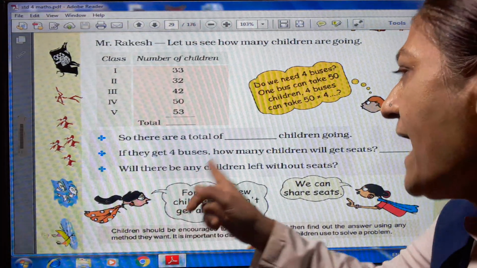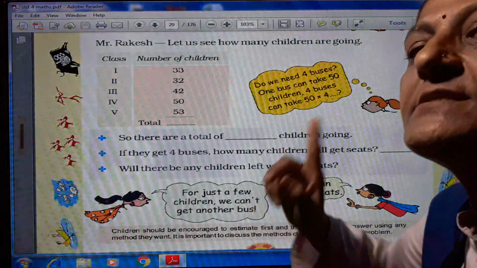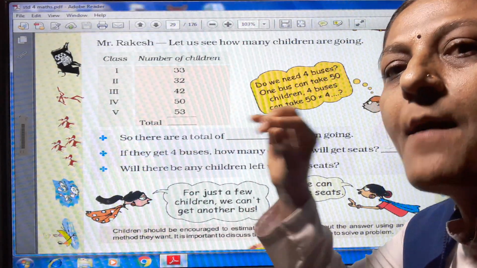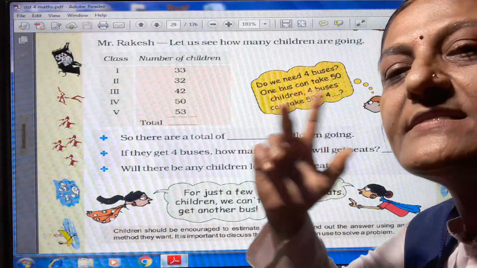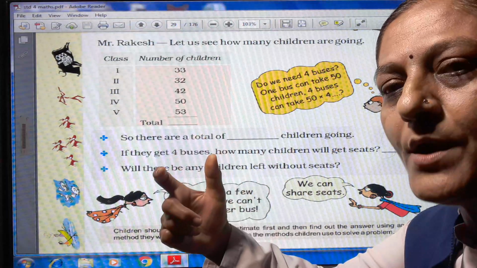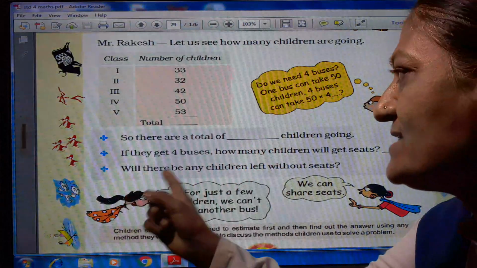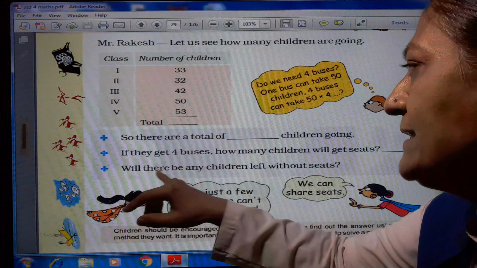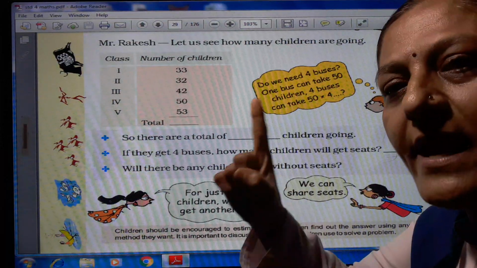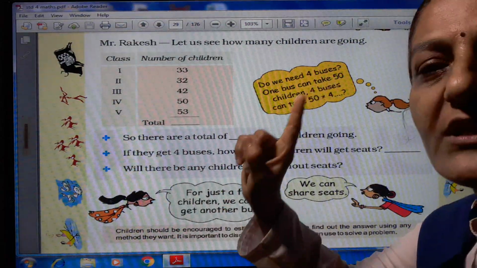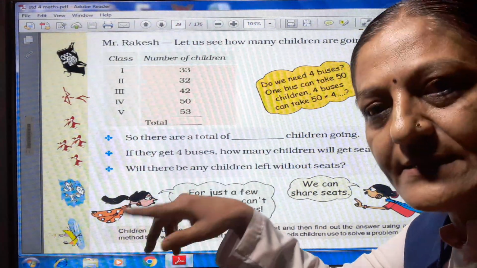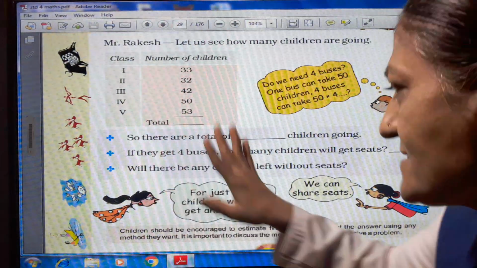Will there be any children left without seats? Yes, because there are 210 children in total, minus 200 children who get seats. So 210 minus 200 is 10 students. Yes, 10 children are left without seats, because 10 children do not get seats.